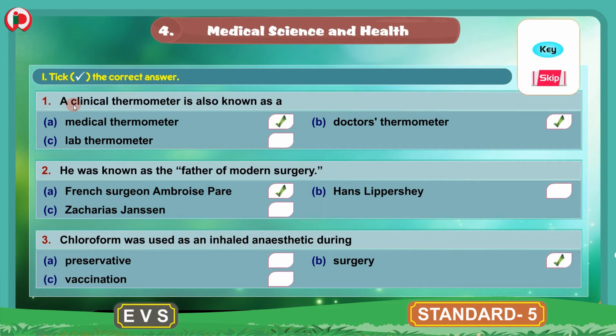So this is about the first bit. Tick the correct answer. A clinical thermometer is also known as a medical thermometer or doctor's thermometer. 2. He was known as the father of modern surgery. French surgeon Ambrose Paré was known as the father of modern surgery. Chloroform was used as an inhaled anesthetic during surgery. Now we will move to the next bit.